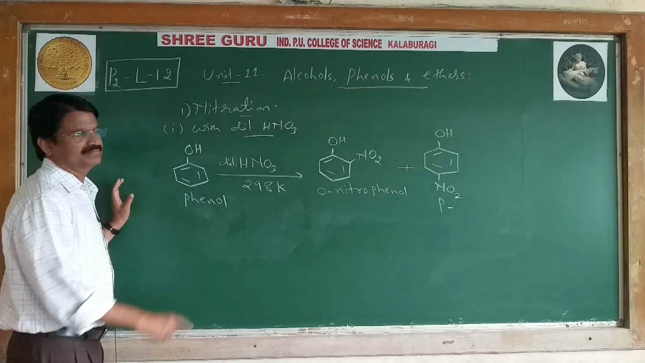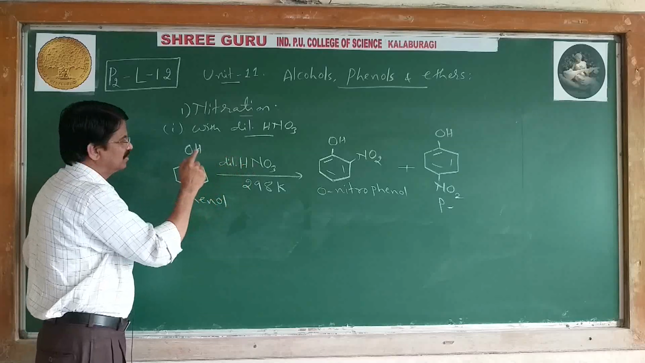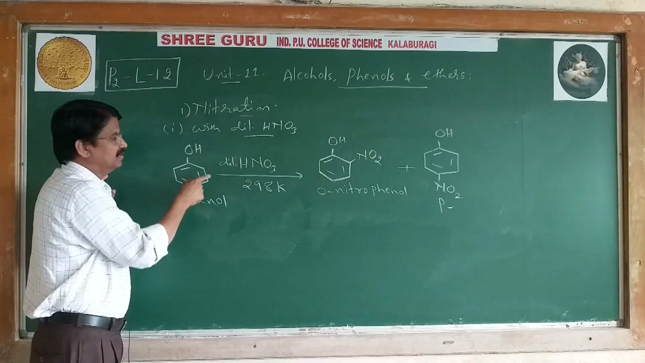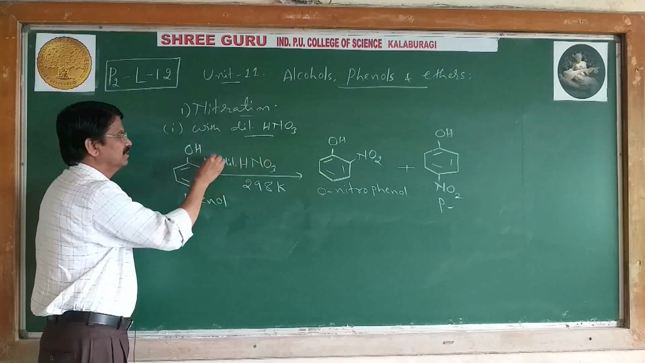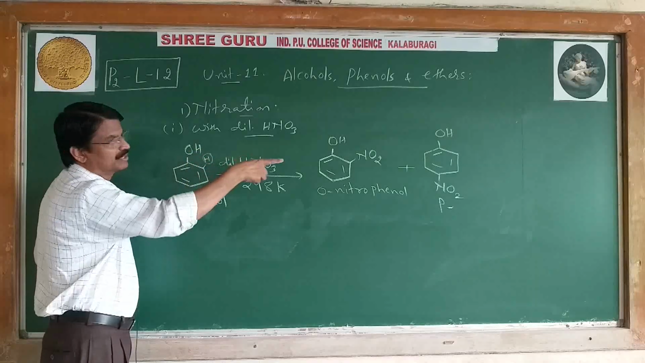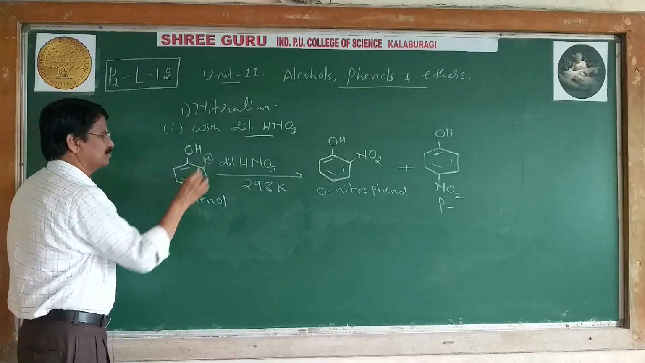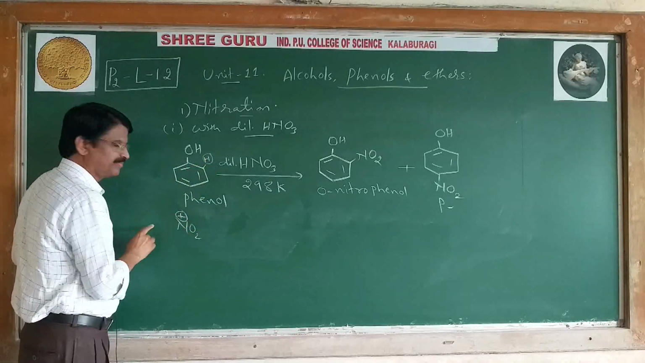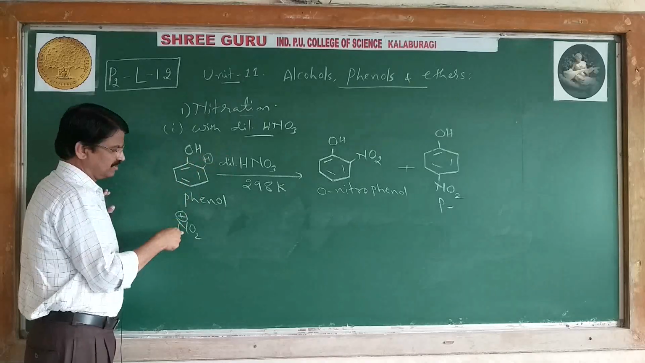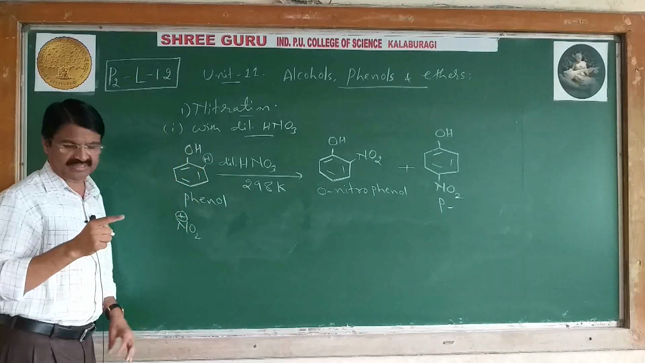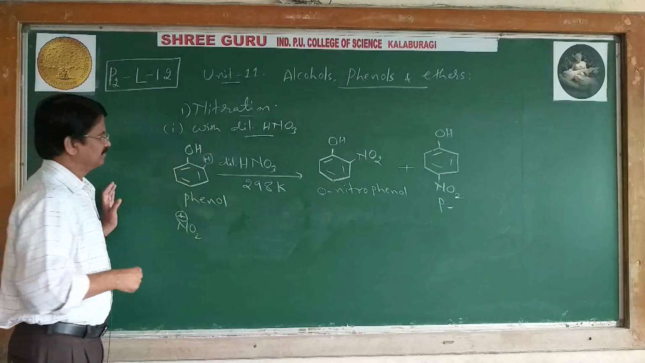Next, see the mechanism of how it reacts. The H of phenol is replaced by NO2. Hence this H is substituted by NO2 plus. Therefore it is called a substitution reaction. NO2 plus is called an electrophile, and H is substituted by the electrophile. Hence it is called an electrophilic substitution reaction.